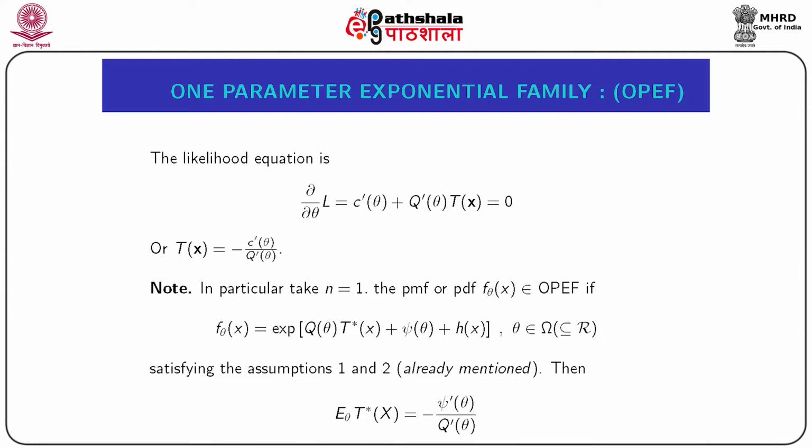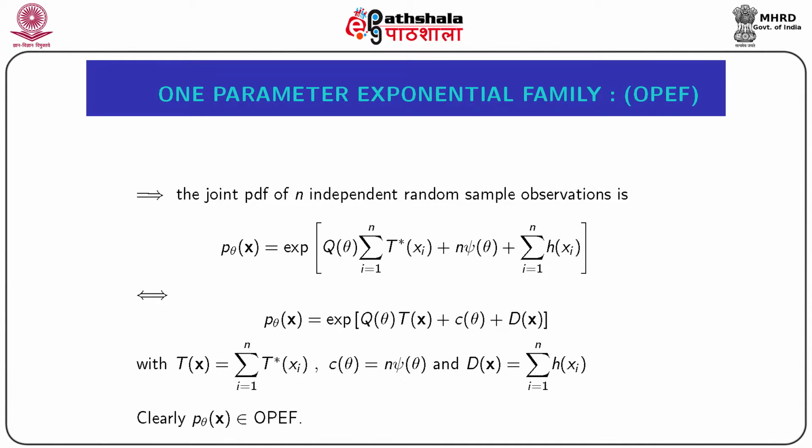Then, following the previous track, we can similarly say that here also expectation of the function t star x equal to minus psi prime theta by q prime theta.